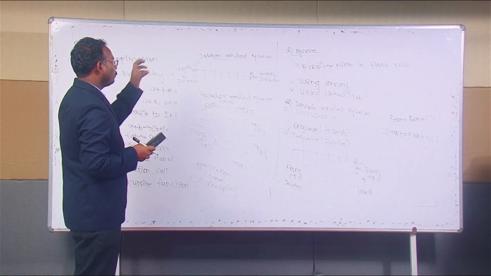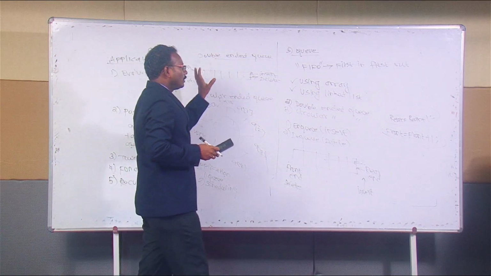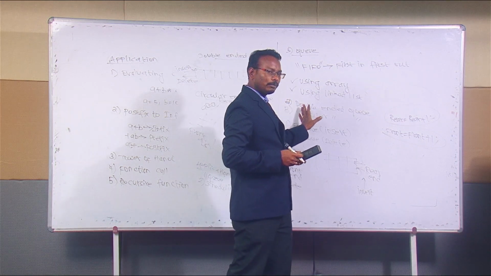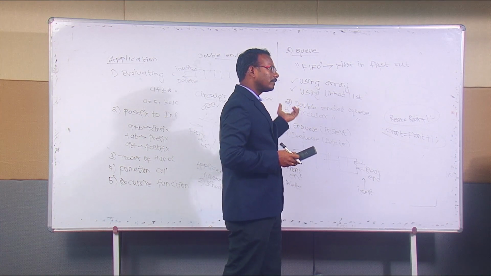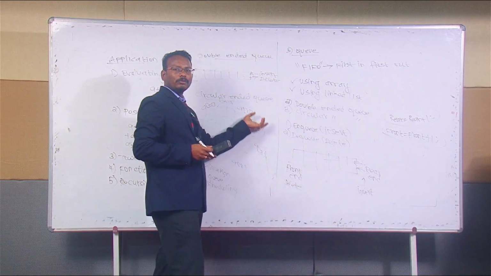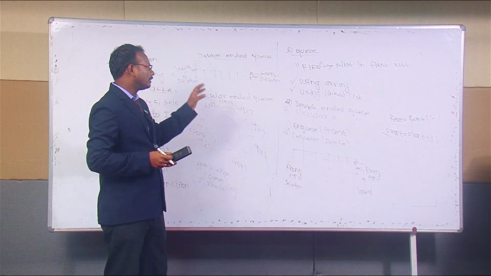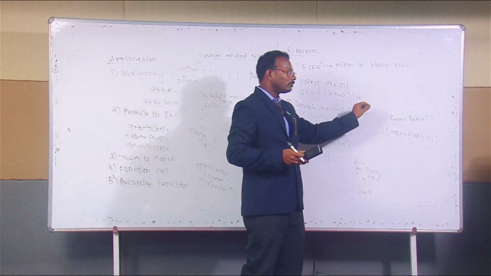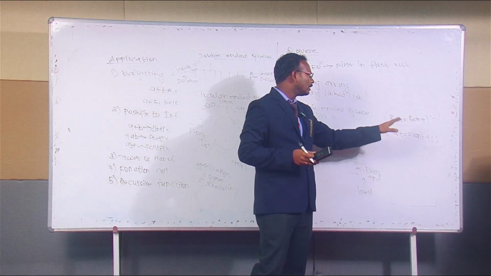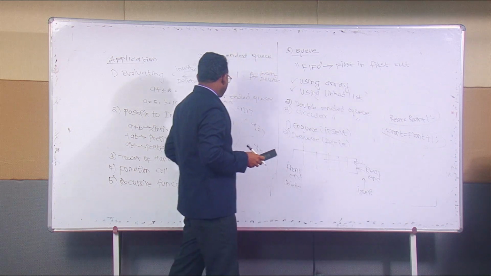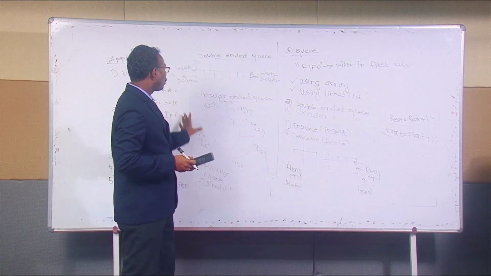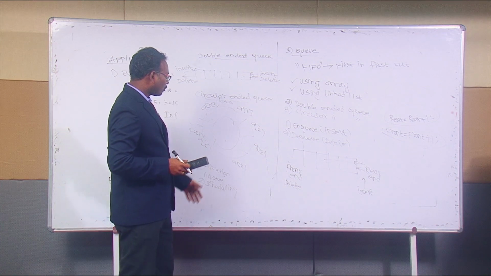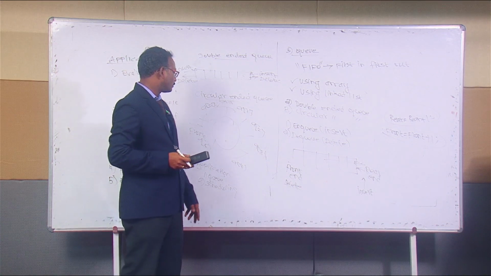This queue is first in first out. It has two types: doubly ended queue and circular ended queue. The operations are enqueue and dequeue. In enqueue, insert takes place, and in dequeue, delete takes place. For inserting we use rear equal to rear plus 1, and for deleting we use front equal to front plus 1. These are the applications of queue, used for scheduling of different algorithms.